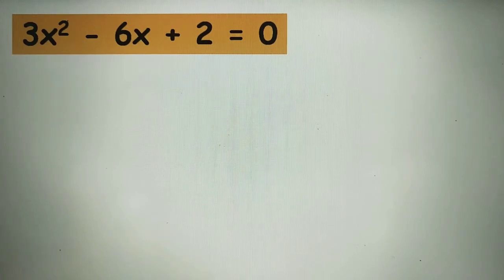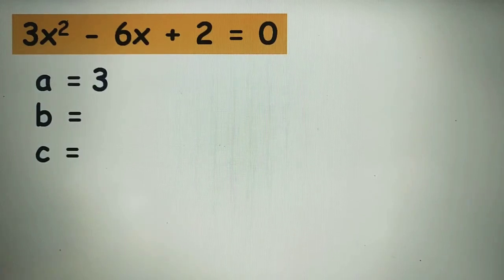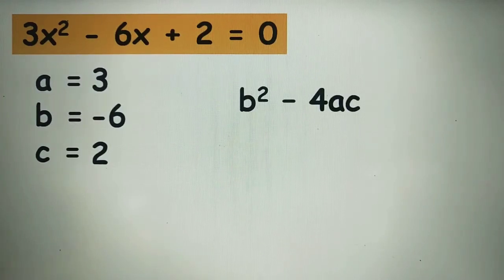This equation is written in standard form. So let's find the values of a, b, and c. A is equal to positive 3. B is equal to negative 6. And c is equal to positive 2. We will use again the formula in finding the discriminant, b squared minus 4ac.